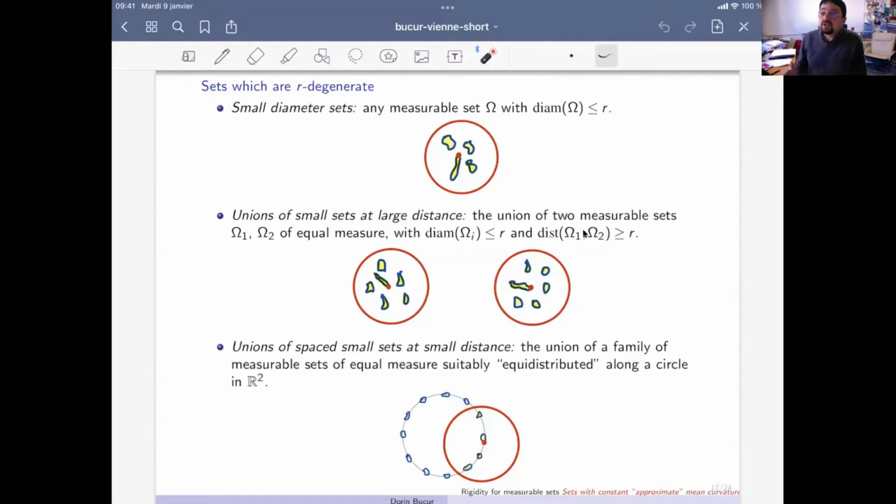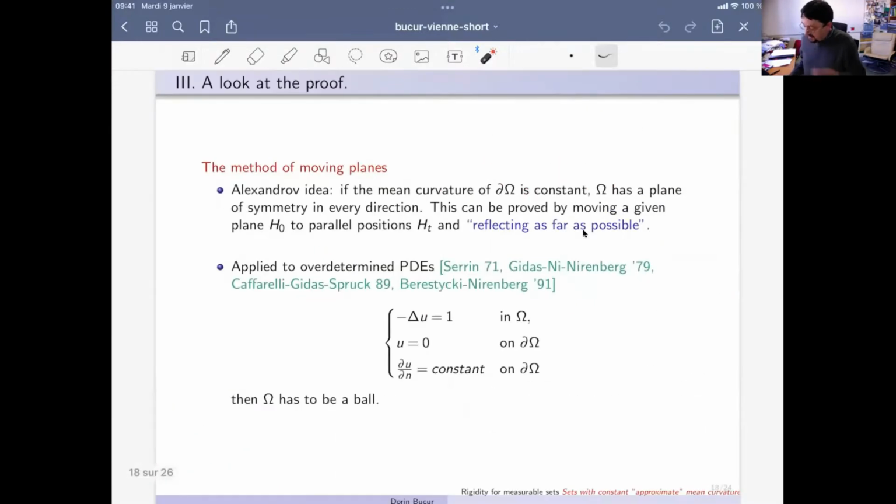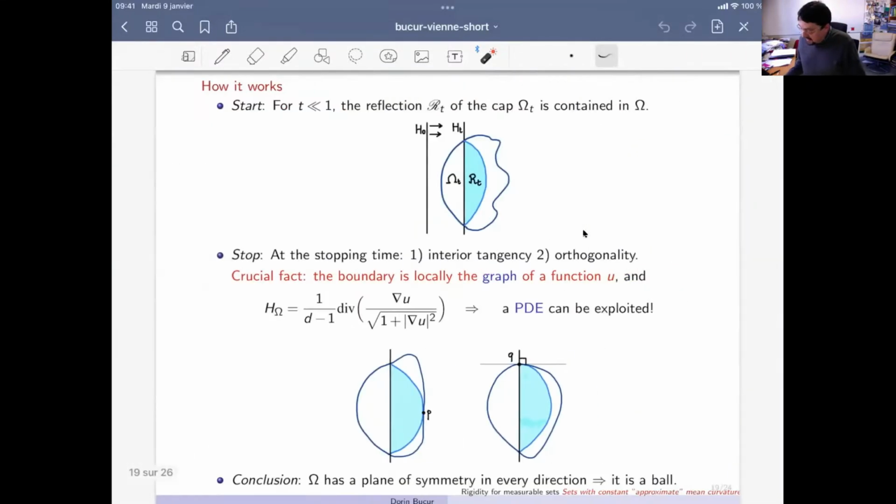But as I say, as soon as omega is connected, non-degeneracy is not relevant. Now, in the two minutes that remain to me, let me try to say a few words about the proof. The proof follows Alexandrov's idea of the reflection method, which was very much used in the study of overdetermined problems, which roughly speaking is something like that, to be very, very quick.